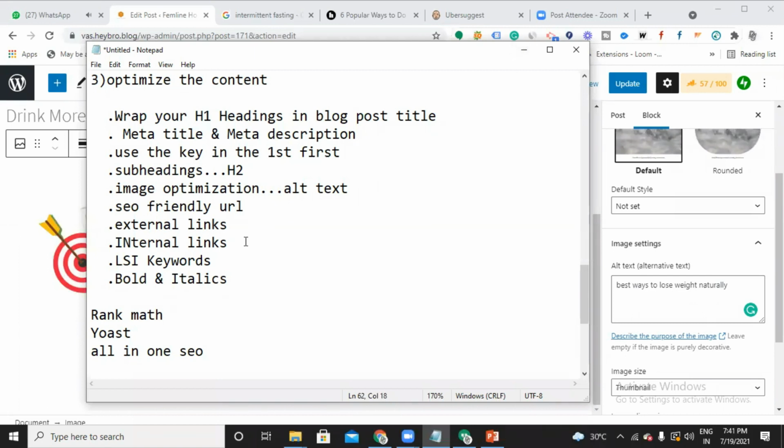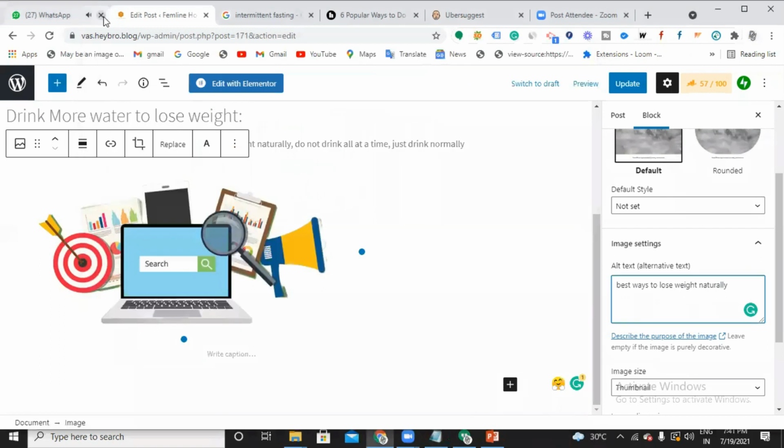Next are external links and internal links. What is an external link? An external link is giving a link from your website to another website. So now I'm giving a link to your website, and you're giving a link to my website. This is simply called an external link. What happens if you give an external link is that Google will think that you're a hub of quality information.